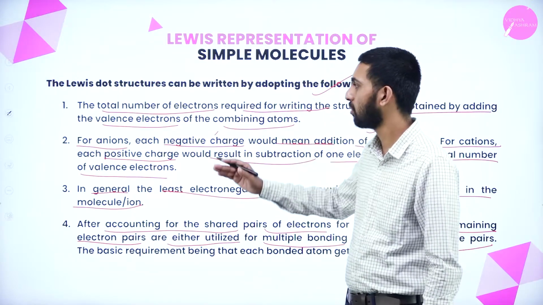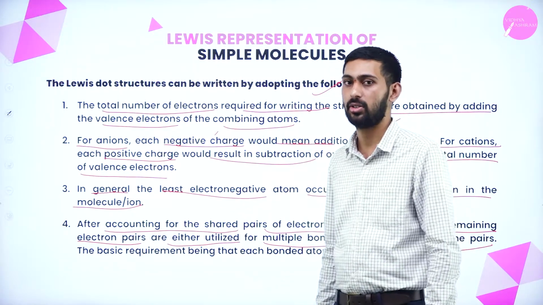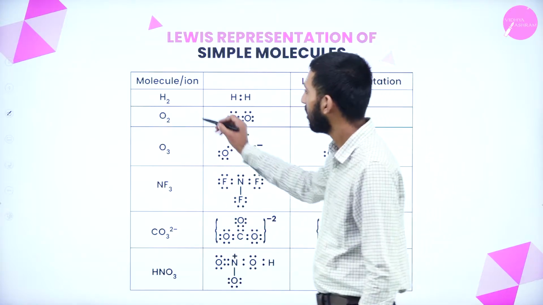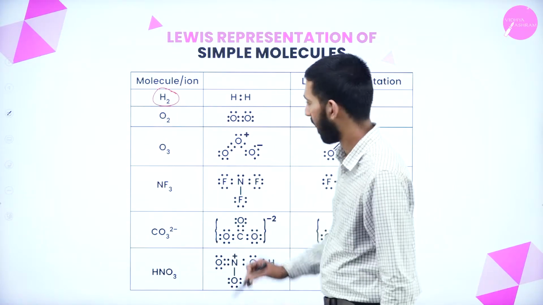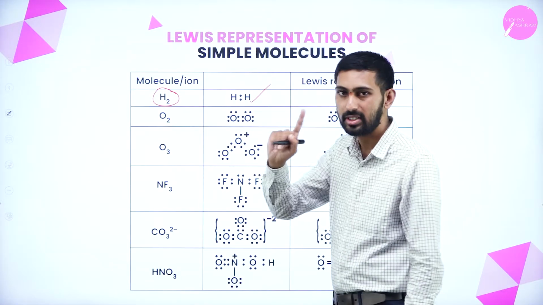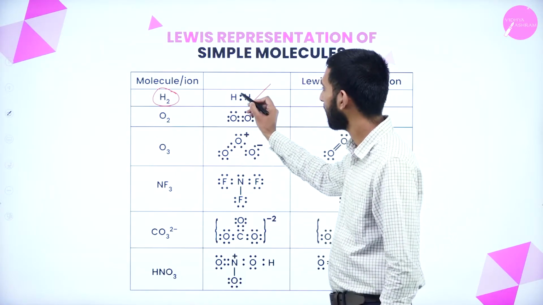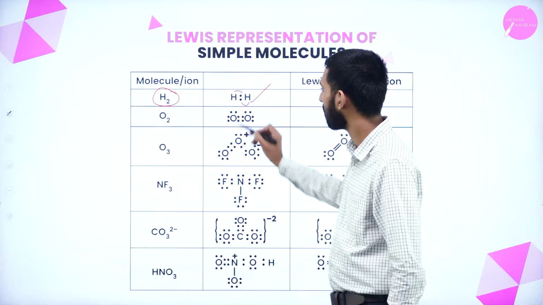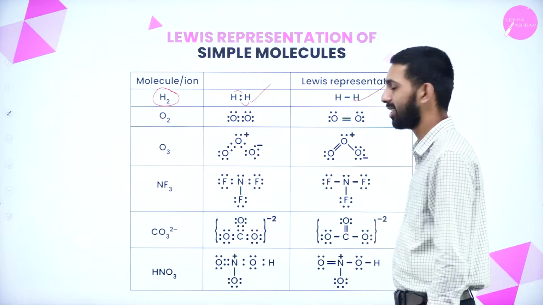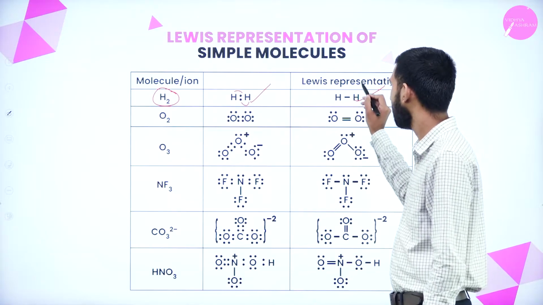Okay, these are some rules for Lewis dot structure. Now let us see some molecules here. Here, hydrogen they have given. I have represented it like this, H dot dot, because hydrogen's atomic number is 1. So one electron from this hydrogen and another one electron from this hydrogen. This is a Lewis dot structure. Bond representation is like this, H, one bond, H.